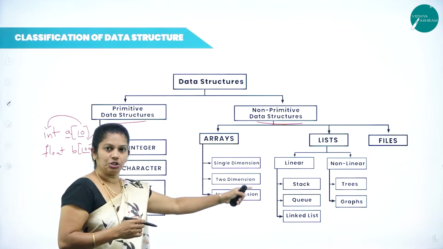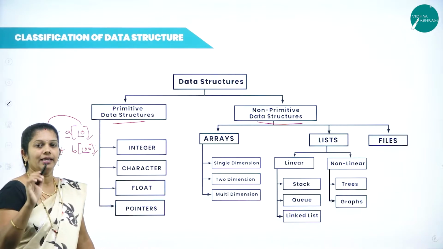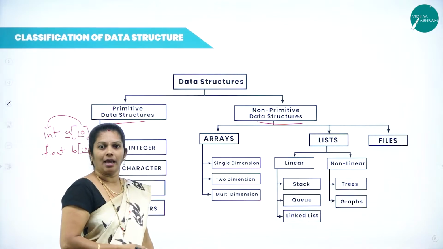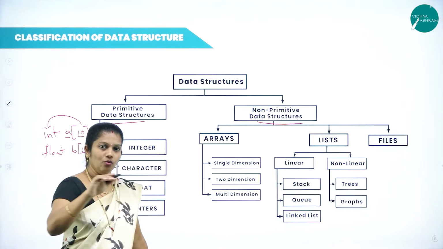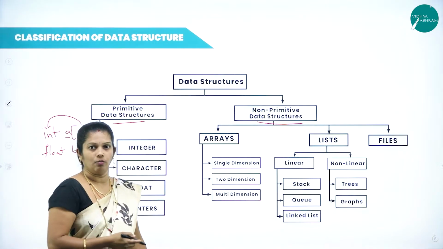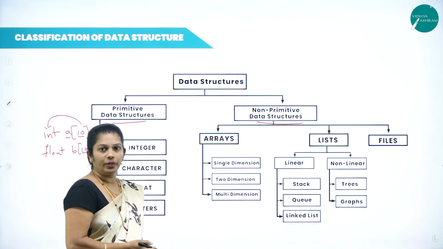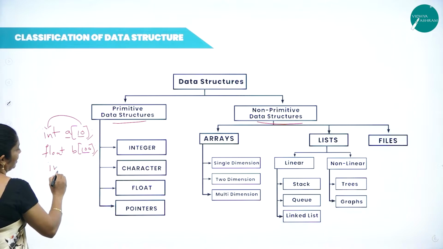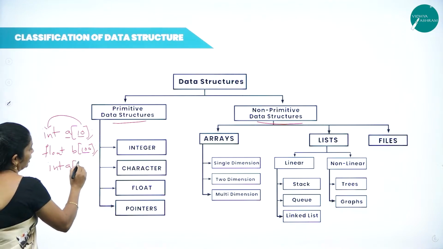In a one-dimensional array, the array contains only one subscript. In the examples, total elements are 10 and 100, but the subscript is only one. Single dimensional array means the array contains only one subscript, and it may be row wise or column wise. But when you come to two-dimensional array, it contains two subscripts. For example, int a[10][10].